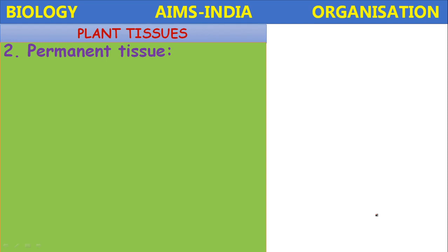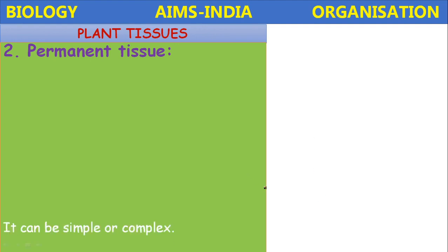Let us see further the permanent tissues, the simple tissues. We can say meristematic tissues, permanent tissues, and special tissues. These are three main types of tissues present in the plants. The first one is meristematic tissue. Meristematic tissue mainly helps in growth and repair.